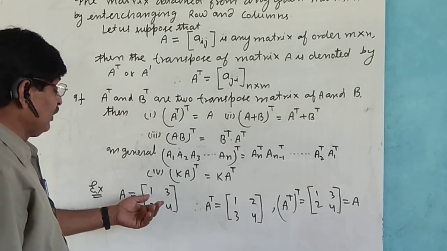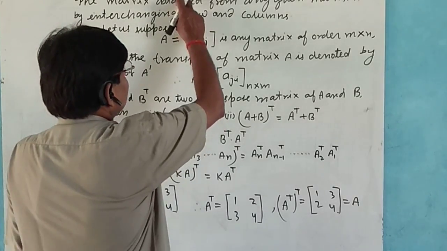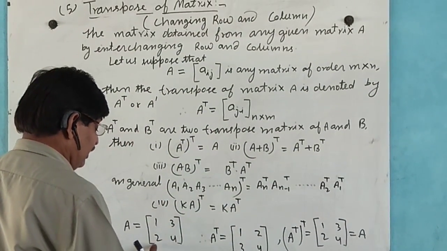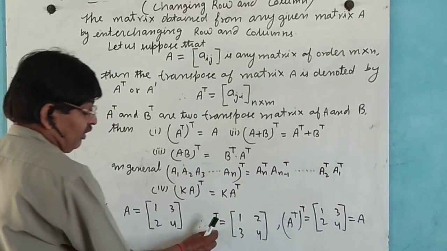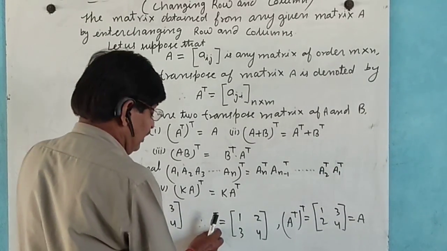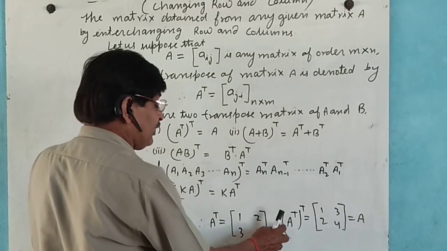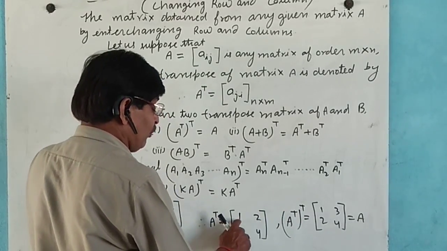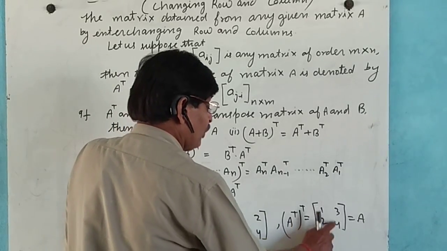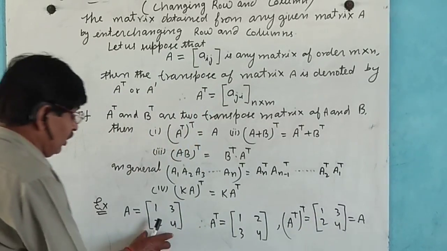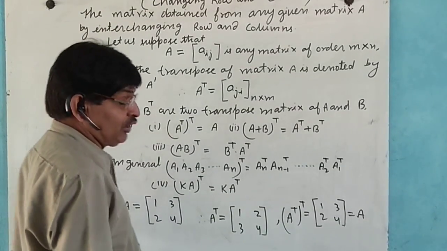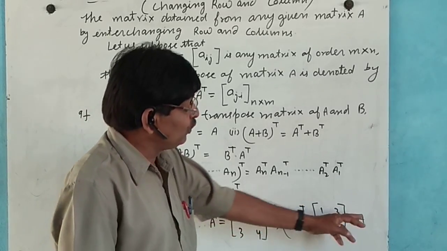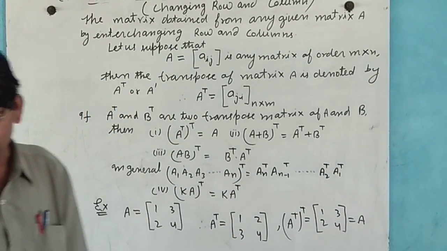We calculate this by changing rows to columns: 1 3 and 2 4. This is the transpose of matrix A, and taking the double transpose, 1 2 and 3 4, this is equal to the matrix A. It means that the transpose of the transpose of matrix A gives the same matrix.